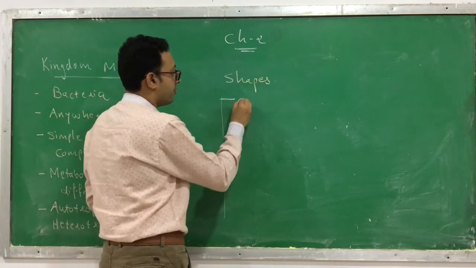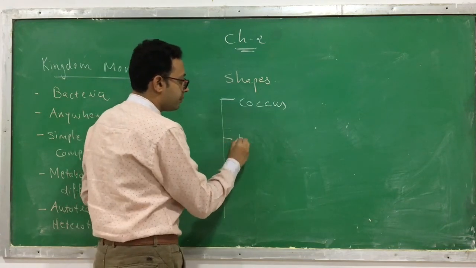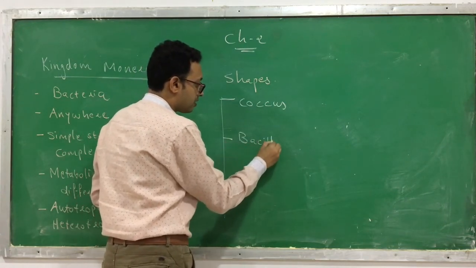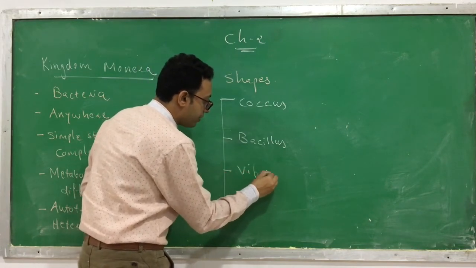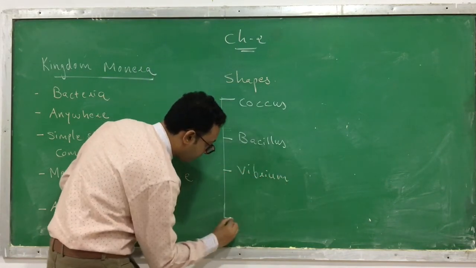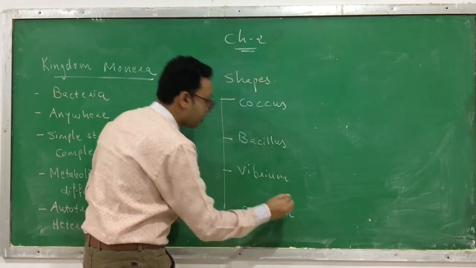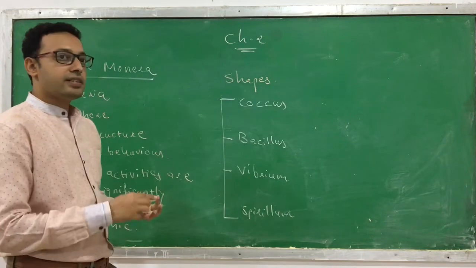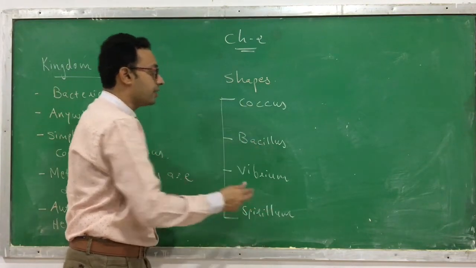There are 4 different shapes. The first shape of a bacteria is coccus. The second shape is called bacillus. The third shape is called Vibrio. And the fourth shape of a bacteria is Spirillum. Which are they? Coccus, Bacillus, Vibrio, Spirillum.